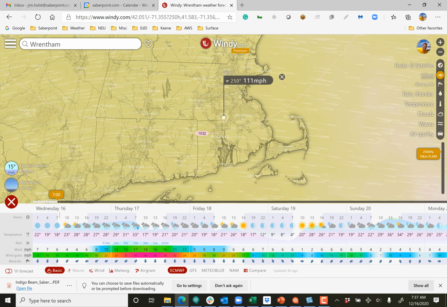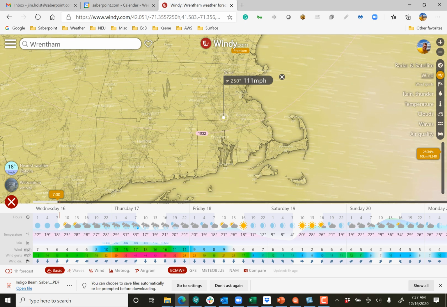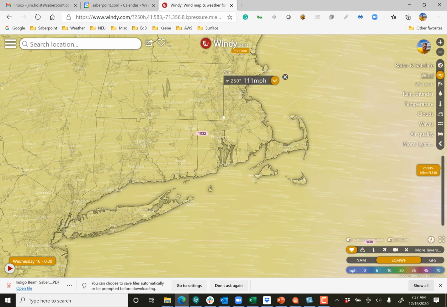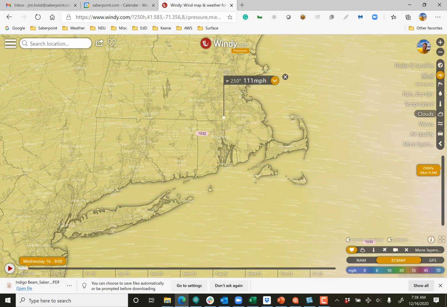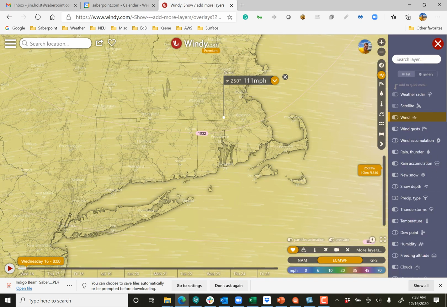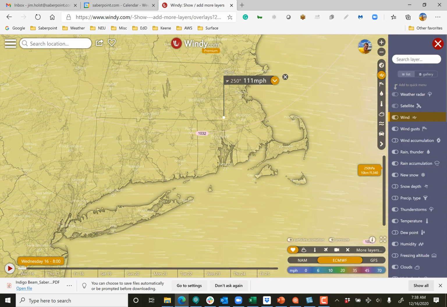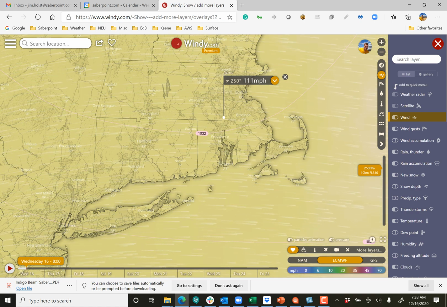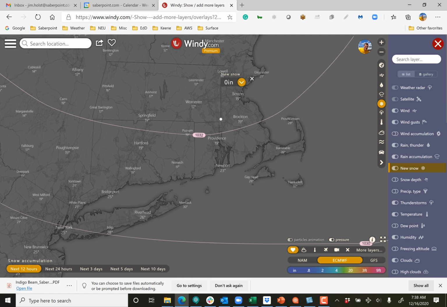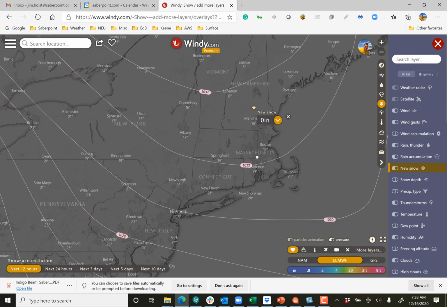So if you want to see a little bit more in depth and see down to the specifics, what I recommend you do is you click on the X here, and then there's these layers on the side. And if you click on more layers, you're going to see one here in this instance for snow. There's a snowstorm coming up here in the next 24 hours. You click on new snow, and then what I like to do is I like to scroll out just a little bit. And you can see this little marker here, and it says 0 inches, but there's a couple things.